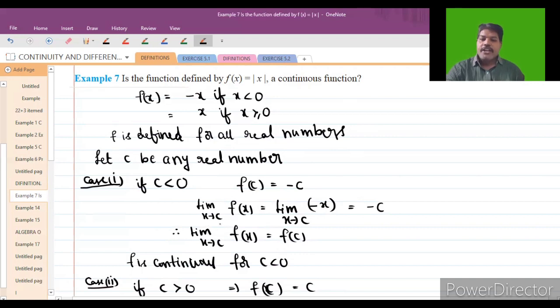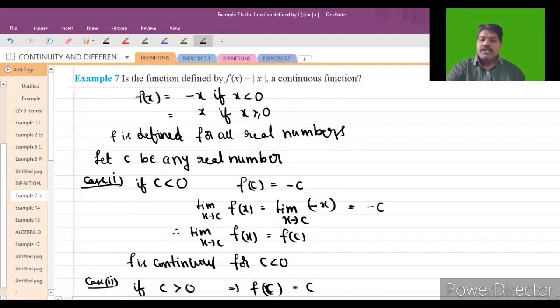So limit x tending to c of f of x. Already c is less than 0, so x is tending to a value less than 0. That means limit x tending to c of f of x is equal to limit x tending to c of minus x, which will become minus c only. Therefore, limit x tending to c of f of x is equal to f of c. So f is a continuous function for c less than 0.